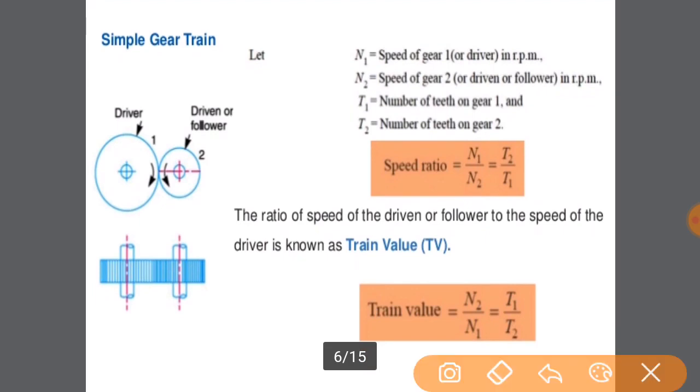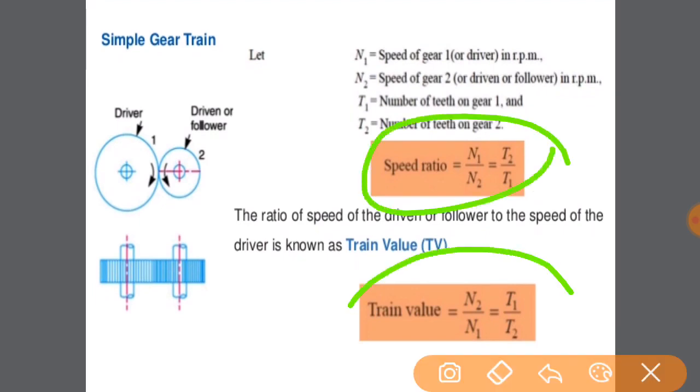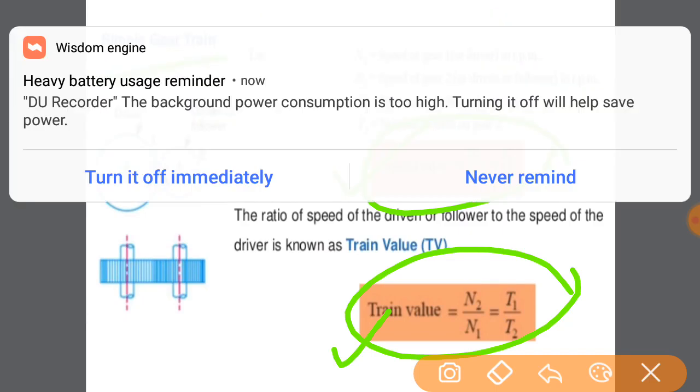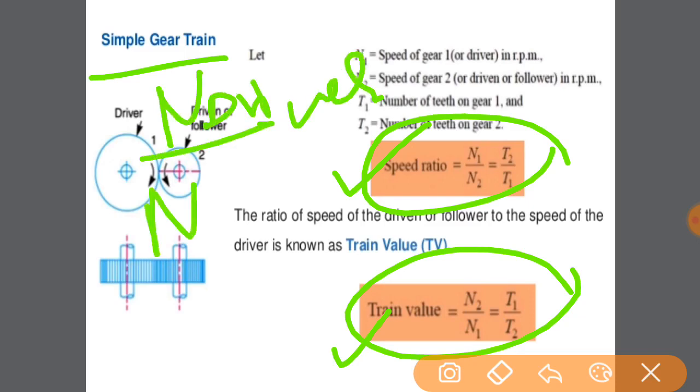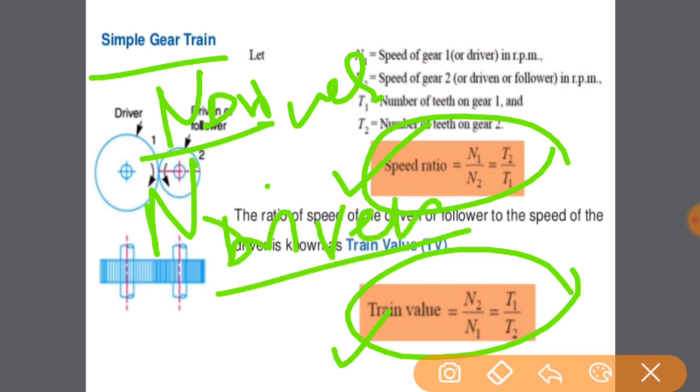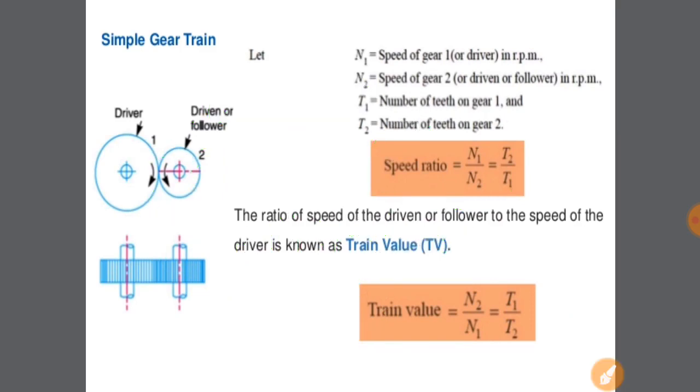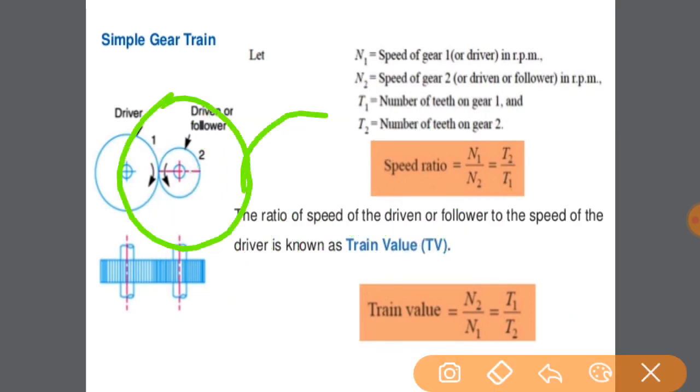I have already told you. The thing we have to do is count the speed ratio and train value for the simple gear train. Next, we have to calculate the speed ratio and train value for the gear train. What is the speed ratio? Speed ratio is the ratio of the speed of the driver gear to the speed of the driven gear. That is known as the speed ratio, as we have already discussed in gears. You guys already know it very well.